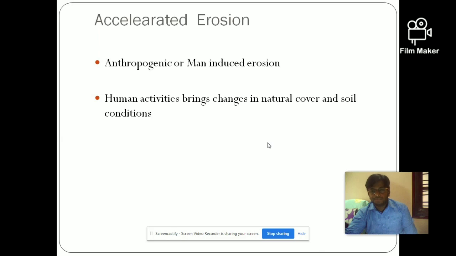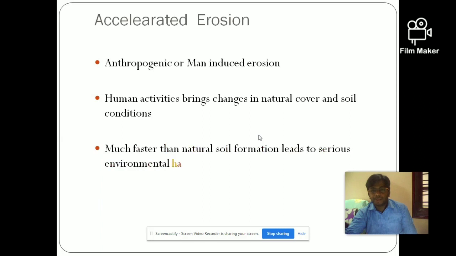That is called accelerated erosion. Here the loss of soil is much faster than geological erosion, which leads to serious environmental hazards. We lose the soil at a much faster rate compared to geological erosion.